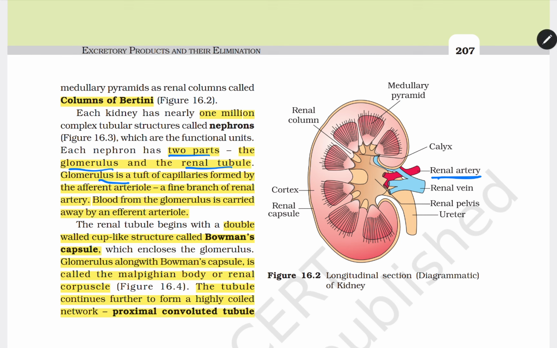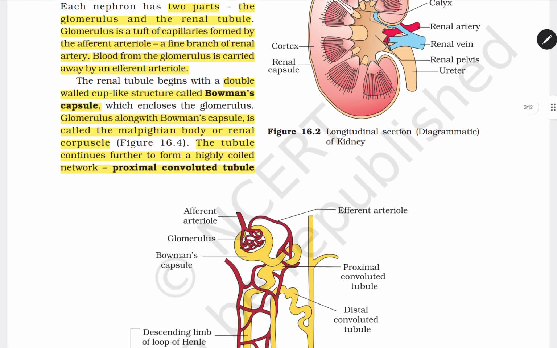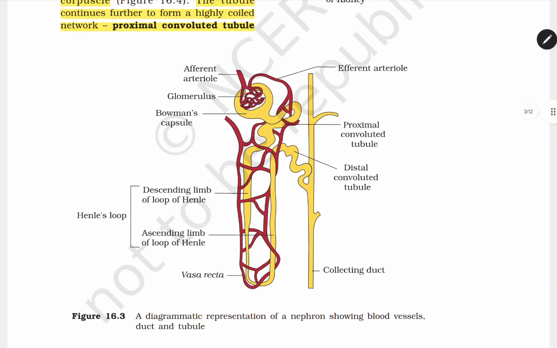The renal capsule is also labeled here, called Malpighian bodies. Next, the tubule continues further to form a highly coiled proximal convoluted tubule. Some further points are given, you can see here.